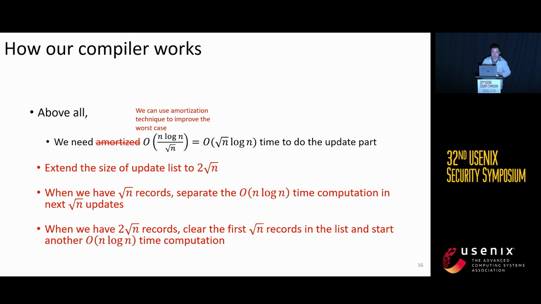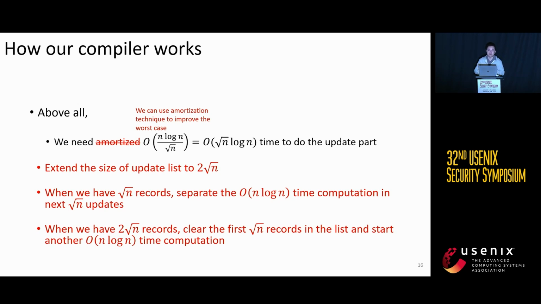The basic idea is that we can separate the algorithm to open all proofs into square root of n steps. And then we extend the maximum size of the update list to 2 square root of n. So when the size of the list reaches square root of n, we start the first step of the open all algorithm and finish the open all algorithm in the next square root of n steps. So that when the size of the list reaches 2 square root of n, we have already finished the algorithm for the first square root of n updates.